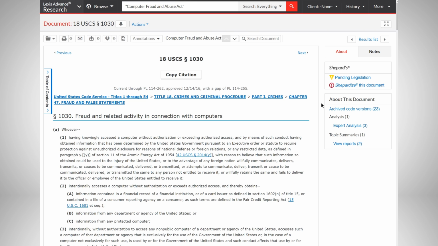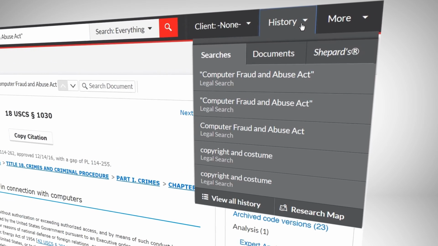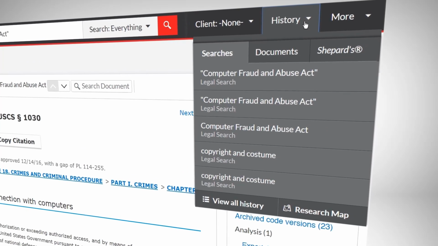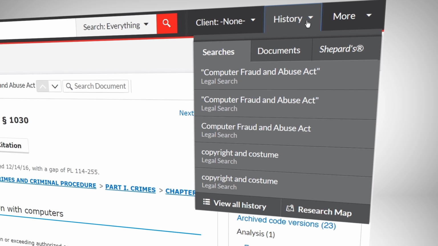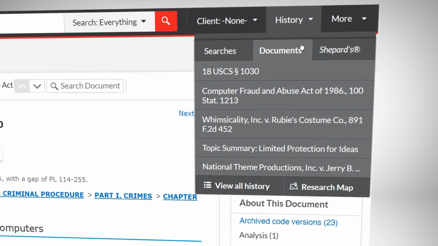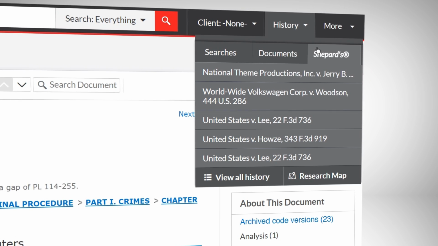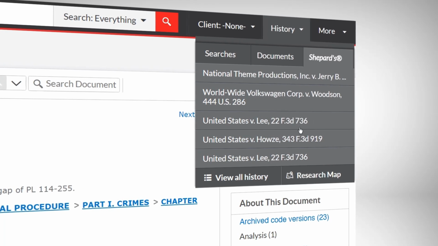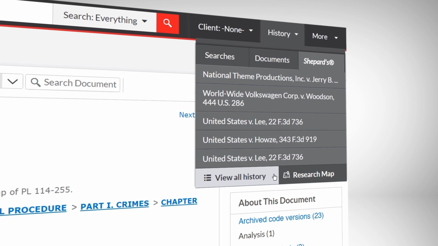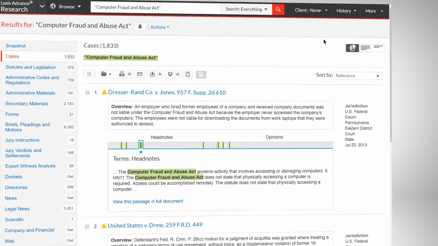You can again get back to your original search for the Computer Fraud and Abuse Act by clicking the back button on your browser or by using the History function. By clicking on History, you can access your last 5 searches, documents, or Shepard's reports. If you need to search further back in your history, click View All History. Go back to your original Computer Fraud and Abuse search.